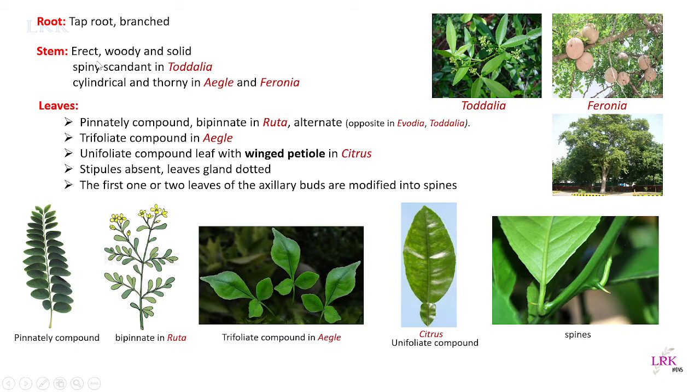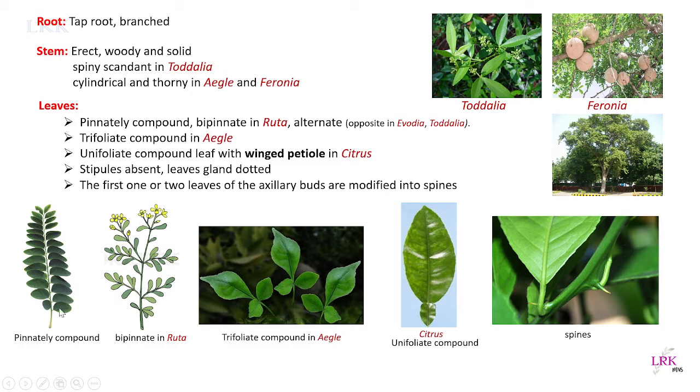Okay, so root system, regarding stem, we said that the stem is erect, woody, solid, and it is spiny scandent in Toddalia, cylindrical and thorny in Aegle and Feronia. Now we will see how the leaves are. Leaves are ramal, cauline. Okay, they are exstipulate. Stipules are absent, and they are pinnately compound.